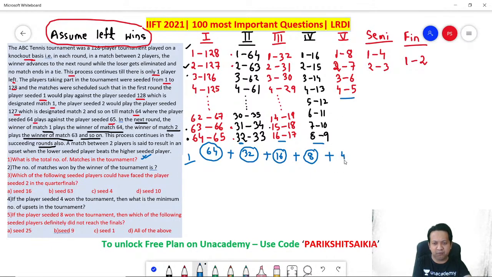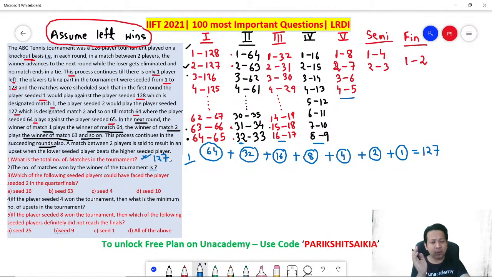Fifth round, how many matches are there? 4 matches. Semi-finals, how many matches are there? 2 matches. Final, how many matches are there? 1. Add up all these, you get your answer as 127. That's the answer for the first one. Now, this is the normal way of doing it.